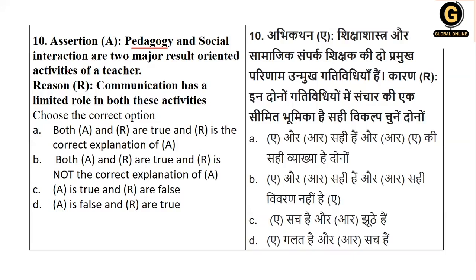What does the reason say? Communication has a limited role in this activity. If you see, for pedagogy and interaction, communication will have a major role. So here A becomes true and R becomes false. But there is no matching of the explanation. It's just a simple sentence which talks about true and false, so the explanation part will be deleted. A is true, R is false. So your right answer is option number C, that is A is true and R is false.